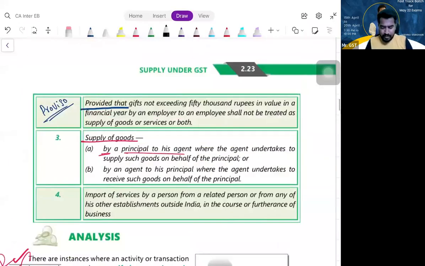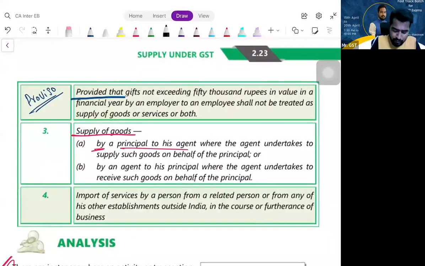So let us move on to para 3. Para 3, just understand, is supply of goods. Services are not covered here. Supply of goods between principal and agent without consideration is a supply. That is from principal to agent or agent to principal, where the agent is undertaking the responsibility to supply the goods on behalf of the principal, or the agent is undertaking the responsibility to procure the goods on behalf of the principal. Then, even though it is done without consideration, it is very much a supply. Just remember that way.